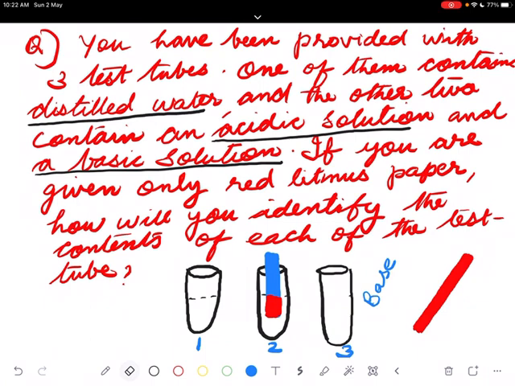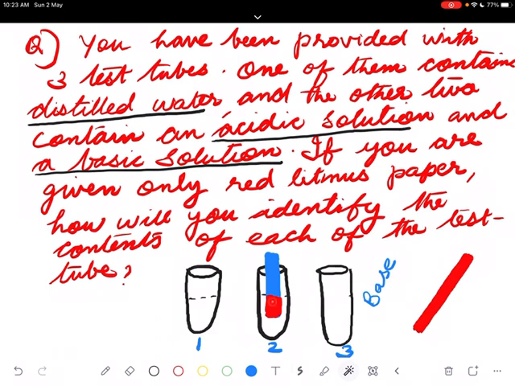Distilled water is neutral. Acid changes blue litmus to red. This we have seen. Blue litmus paper, the portion where it is in contact. This is dilute solution. Acid shows its property in presence of water, means dilute solution, we say dilute HCl, acidic solution.